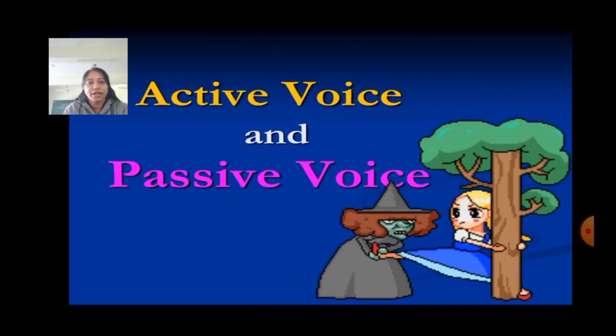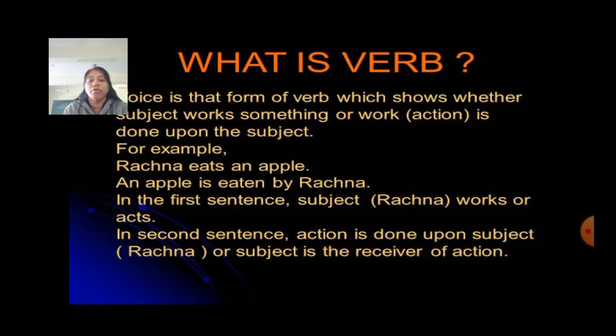Today we will study English Grammar chapter number 19, active voice and passive voice. Now let's see what is the role of verb in this active and passive voice. Voice is that form of verb which shows whether subject works something or work is done upon the subject.